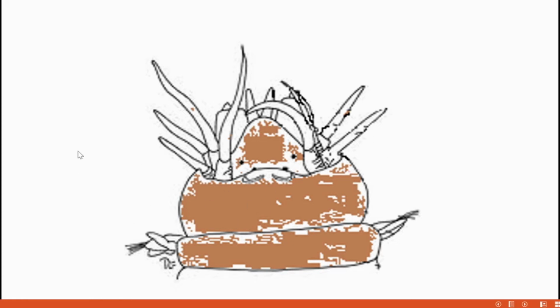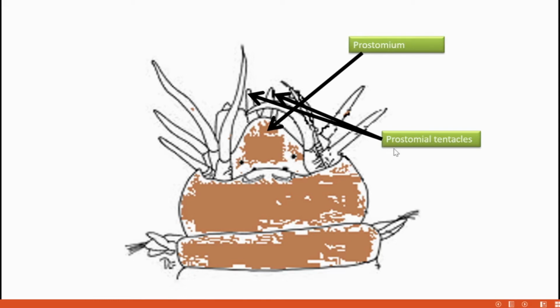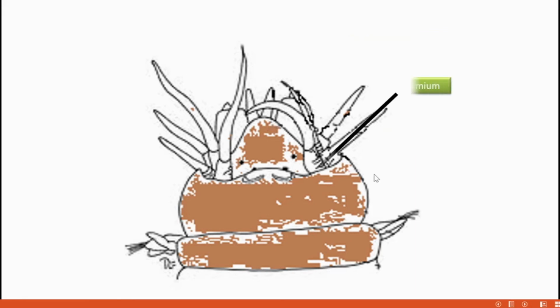Then coming to the head. The head is divided into two parts. The first segment is called the peristomium, and it is covered by a fleshy lobe called the prostomium. This is the prostomium, the fleshy lobe, and it carries prostomial tentacles. Here we can see a pair of prostomial tentacles, and the first segment is the peristomium.